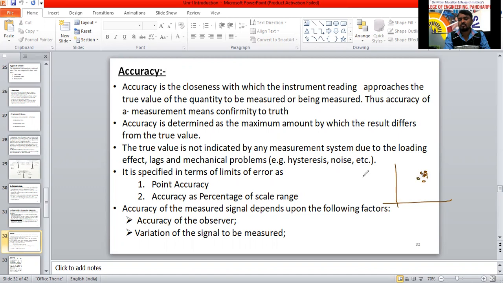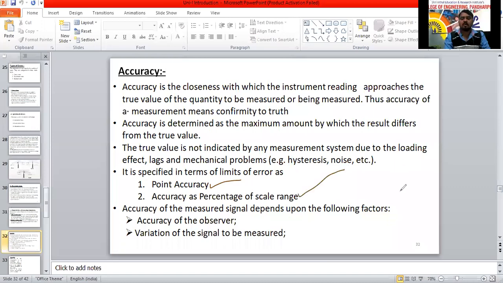One point is provided, and whichever is near to that point we are going to consider. That is called point accuracy. Is it clear? Yes, sir. Okay.